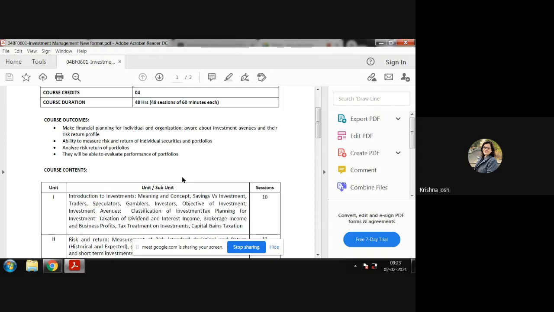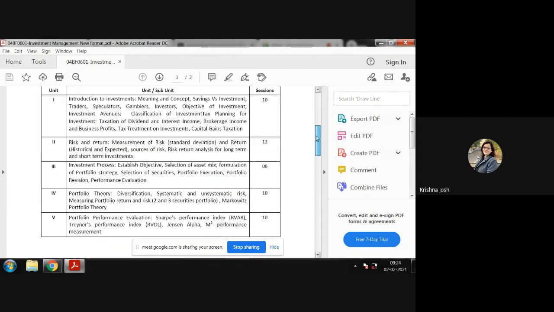And hence the next syllabus we are going to discuss is what? Investment management. After having a basic idea about security analysis, now you know how to analyze the security and how to take investment decisions. Now we are ready to manage our portfolio, manage our investments, for you or your clients, right?